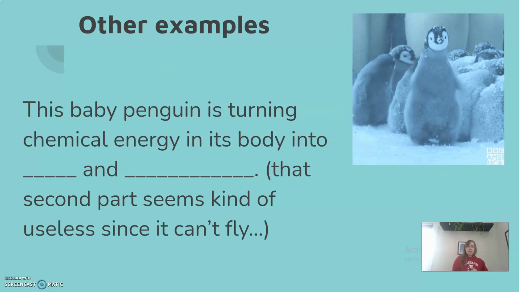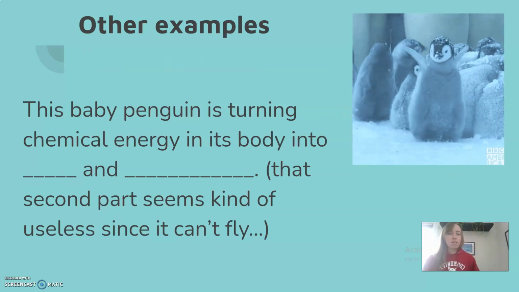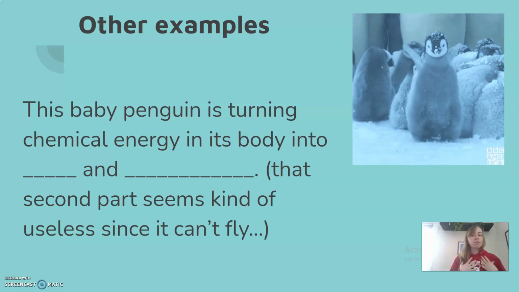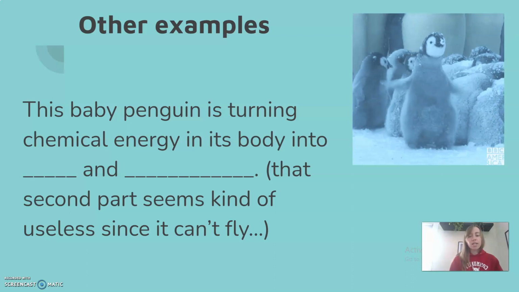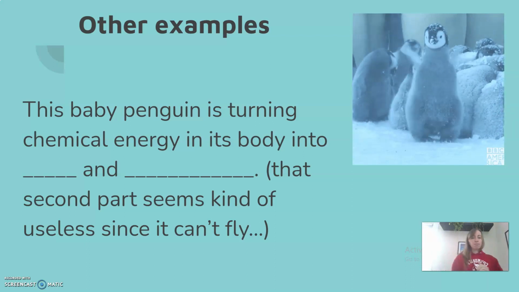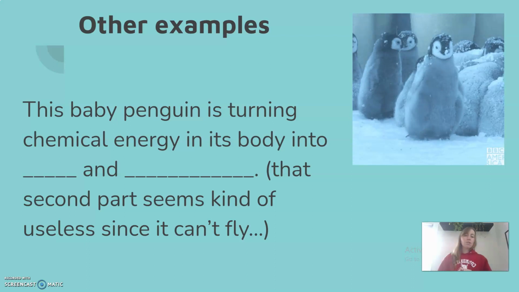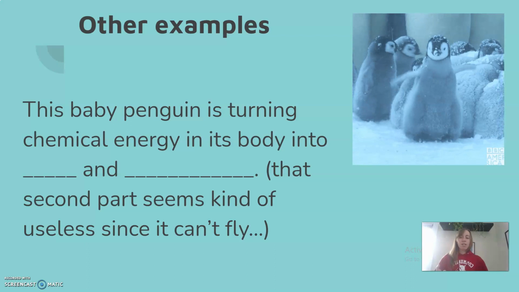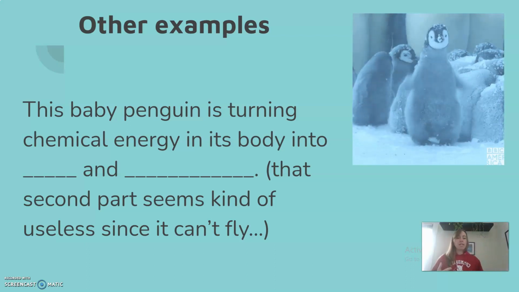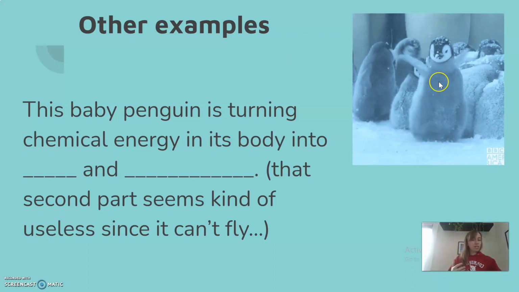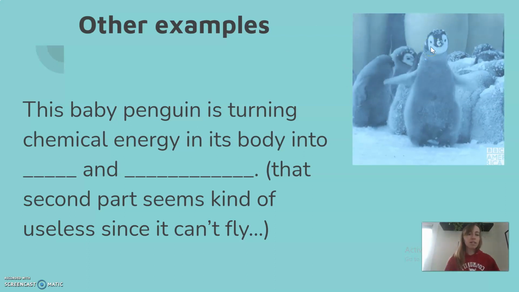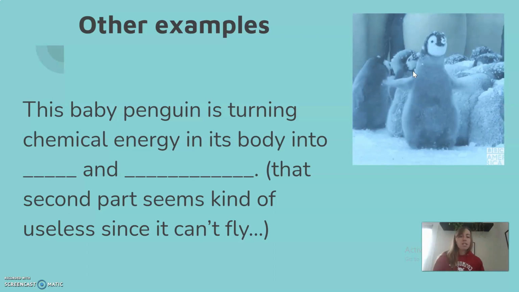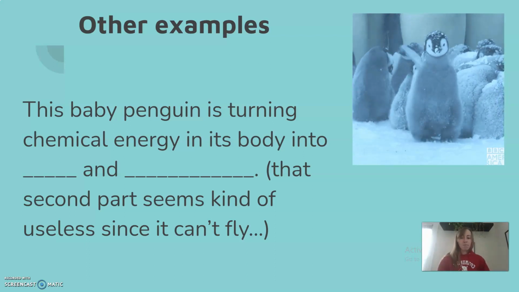All right, we have a baby penguin here. This baby penguin, like all living things, has a lot of chemical energy stored in its cells. So the baby penguin is turning chemical energy in its body into blank and blank. So all mammals are constantly turning chemical energy into heat in our bodies. And then also generally a lot of kinetic energy. So it's flapping its wings for unknown reasons. It might not have learned that it doesn't know how to fly yet, so it's really trying that. And it's using a ton of chemical energy to flap its wings and also to make some heat.